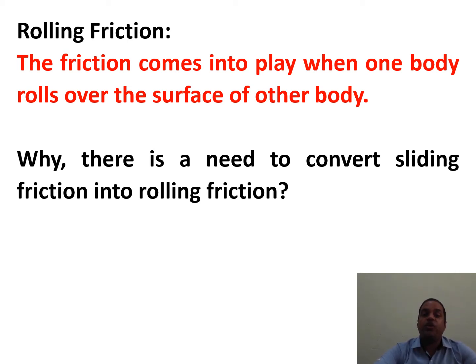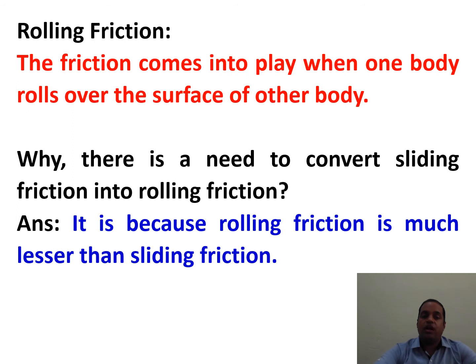The answer is, it is because rolling friction is much lesser than the sliding friction. Friction reduces the efficiency of the machines, so we change the sliding friction into rolling friction. We reduce the value of friction and the efficiency of machines increases.